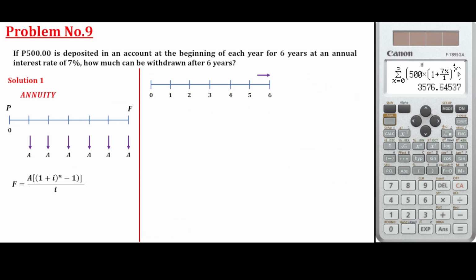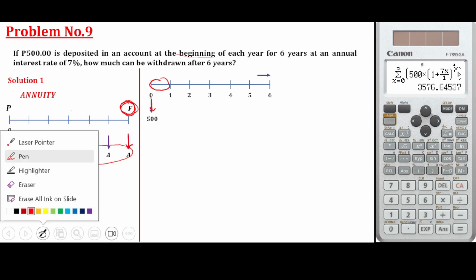If 500 pesos, again, is deposited in an account at the beginning of each year. So as you can see here, the payment is at the beginning of each year. Now, the annuity formula was derived to get the future amount, so the last payment is aligned with the future amount. So you're going to accumulate this A up to the last payment and then you have the future amount. However, for this problem, it was deposited at the beginning of each year, meaning for year 1, it was deposited here at time equal to 0. That is the first payment.